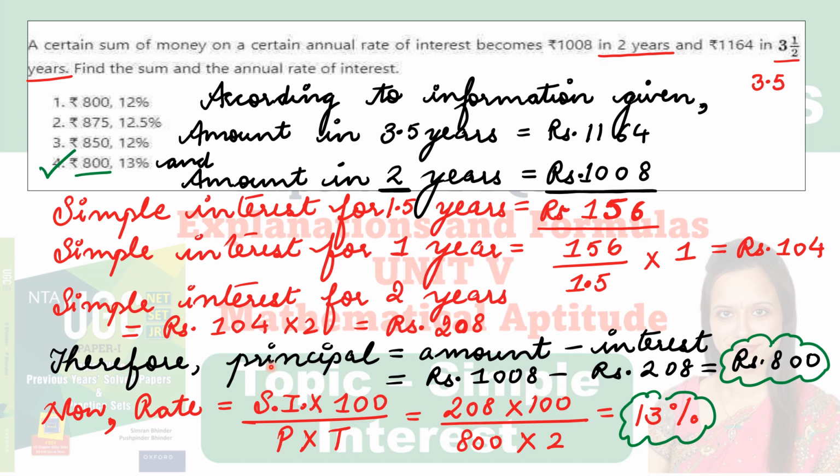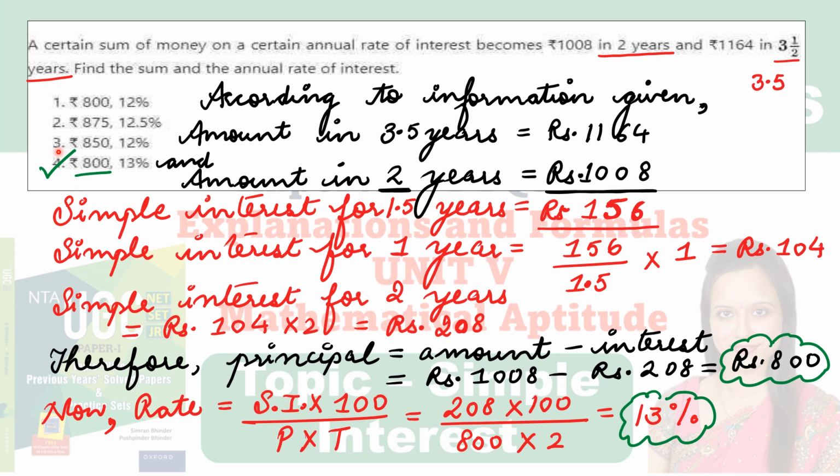Therefore, principal क्या है? It is equal to amount which is already given in the question over here, minus interest. अब ये जो amount है that is with respect to 2 years, और यहाँ पे जो interest है अभी हमने calculate किया है, simple interest for 2 years, that is rupees 208. Clear? So इसका जो difference है amount minus interest, ये हमारा basic formula है. We know the formula amount is equal to principal plus interest. So here I'm using that formula only. Principal is equal to amount minus interest. So ये minus करके हमारा क्या आया? 800. So that means जो हमारा sum of money है that is 800. So it comes over here.